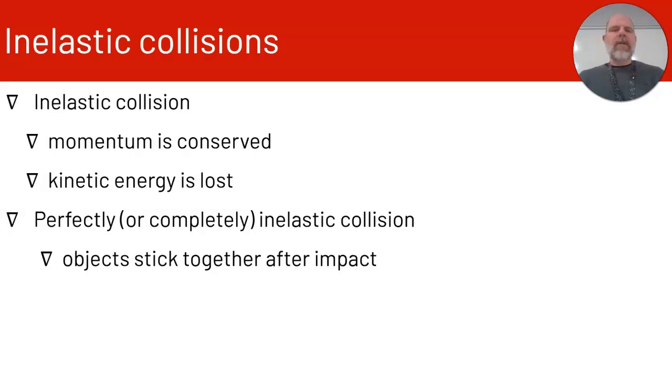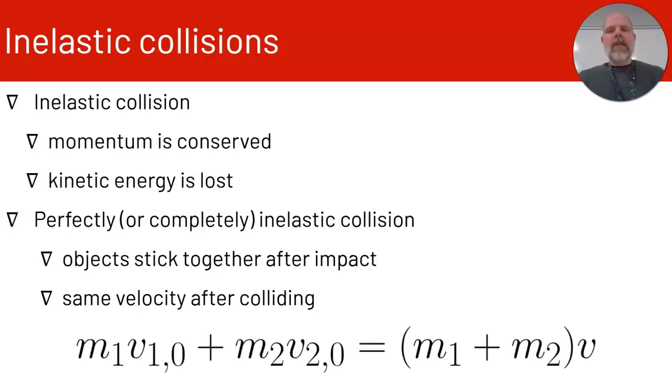Another example of this might be a really bad car accident where the two cars get stuck together after the accident and they travel together. So the objects have the same velocity after they collide. That's a key part of an inelastic collision. The equation for an inelastic collision is a conservation of momentum equation. It's just been modified to reflect that it's an inelastic collision.